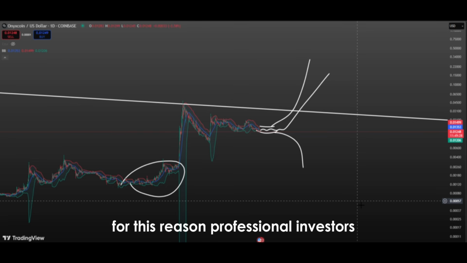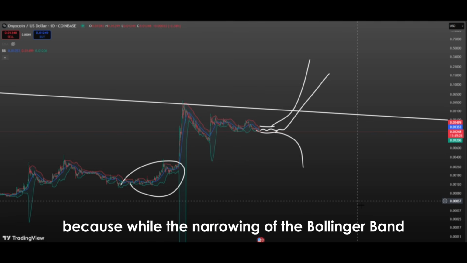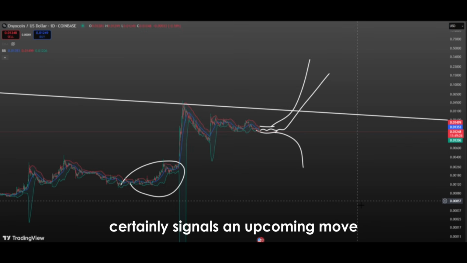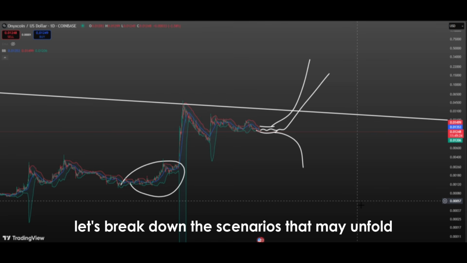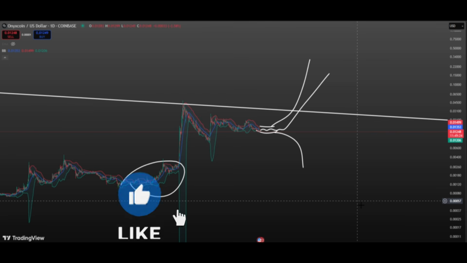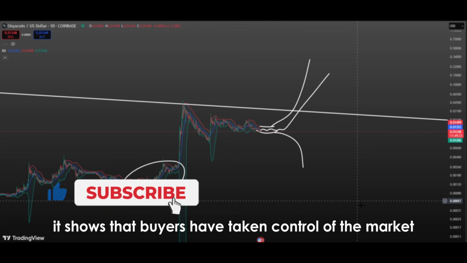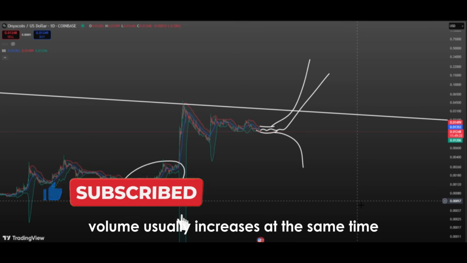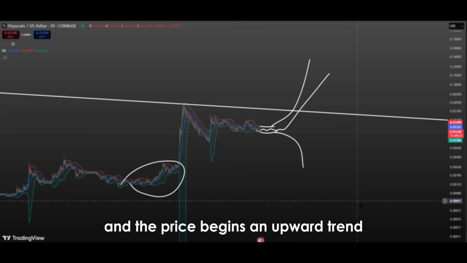For this reason, professional investors usually avoid entering a trade before seeing a confirmed breakout, because while the narrowing of the Bollinger Band certainly signals an upcoming move, it does not guarantee its direction. At this point, let's break down the scenarios that may unfold after a narrowing. If the price strongly breaks above the upper band, it shows that buyers have taken control of the market. Volume usually increases at the same time, and the price begins an upward trend.